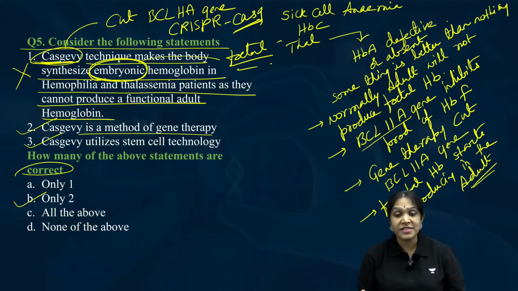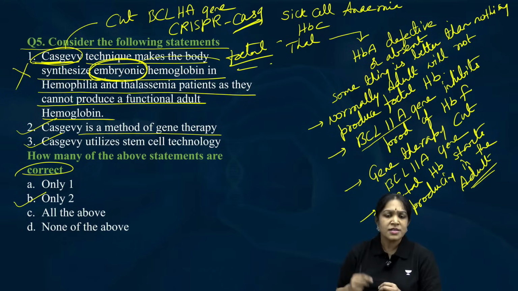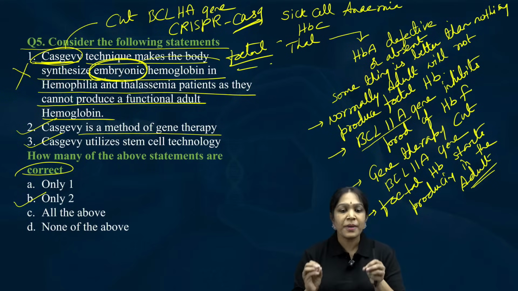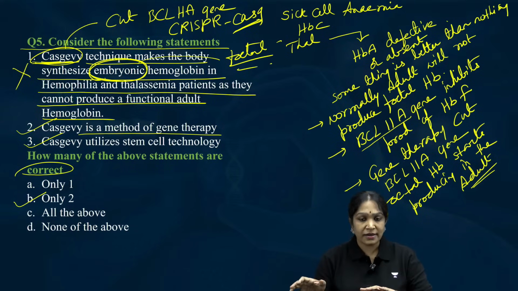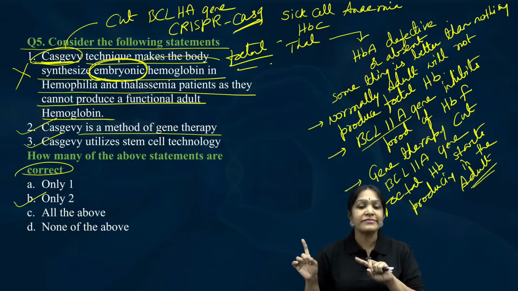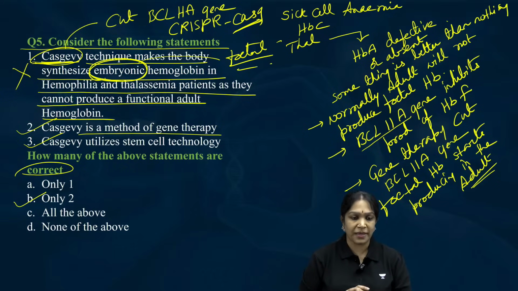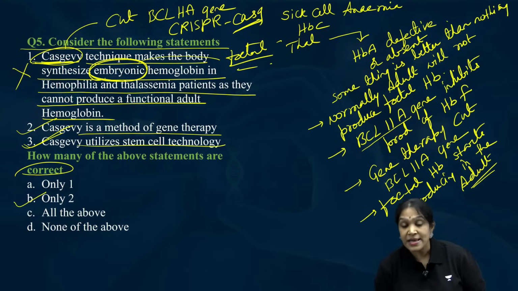Cas-JV is a method of gene therapy? Yes, it is a method of gene therapy. We are cutting that gene. What is gene therapy? Therapy means treatment: giving treatment by dealing with the genes. Using genes to give the treatment is called gene therapy. And Cas-JV utilizes stem cell technology.